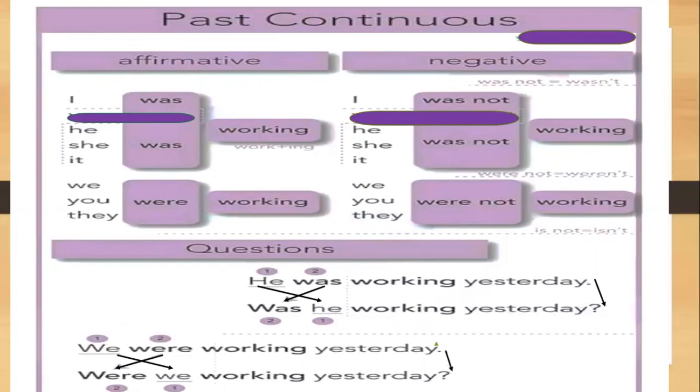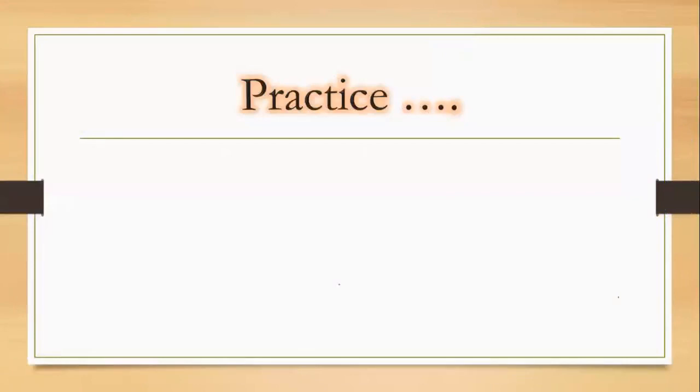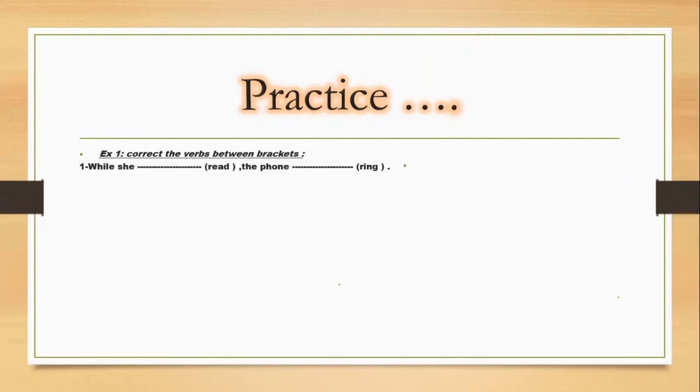I hope you did understand my lesson today. Now I have a practice. I want you to help me in order to do this practice. The first one, correct the verbs between brackets. While she read, the phone rang. How many actions do we have in this sentence? We have 2 actions, okay? We have 2 verbs. While she read, the phone rang.